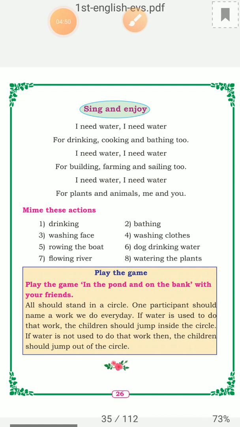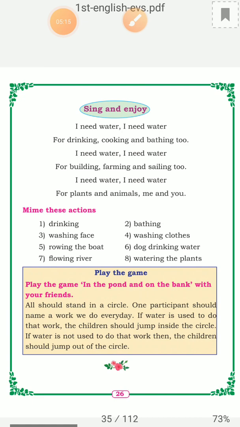So here in this poem they have told for what all it has been used. Is it not? For what all the purpose it is used. It is used for cooking, drinking, bathing, then building, farming, sailing, and plants and animals also need water.